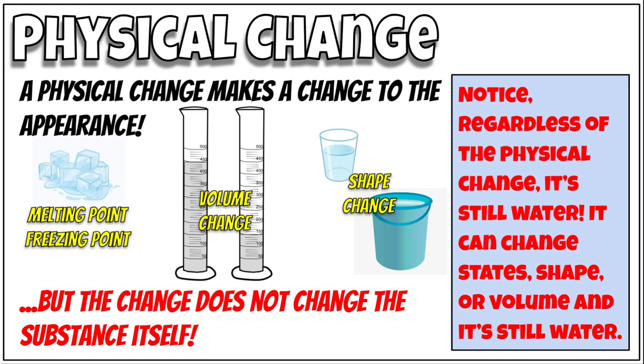So, a physical change makes a change to the appearance. So, melting point, freezing point, when something melts or something freezes, it's still the same substance. It's just changed its state of matter. Volume changes, it's just less of it. Shape change, it's just a different shape. None of it changes the actual substance. So, regardless of the physical change in this particular picture here, it's still water. It can change states, it can change shape, it can change volume, but it's still water.